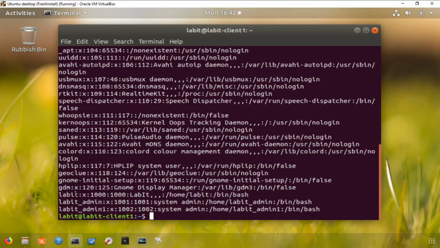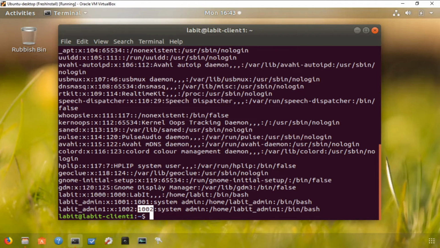Now let's have a look at the information for each user. This is the username of that particular user. The second column is a placeholder for the password of that particular user. The third column contains the user ID, which is unique in the Linux system. The fourth column is group ID.